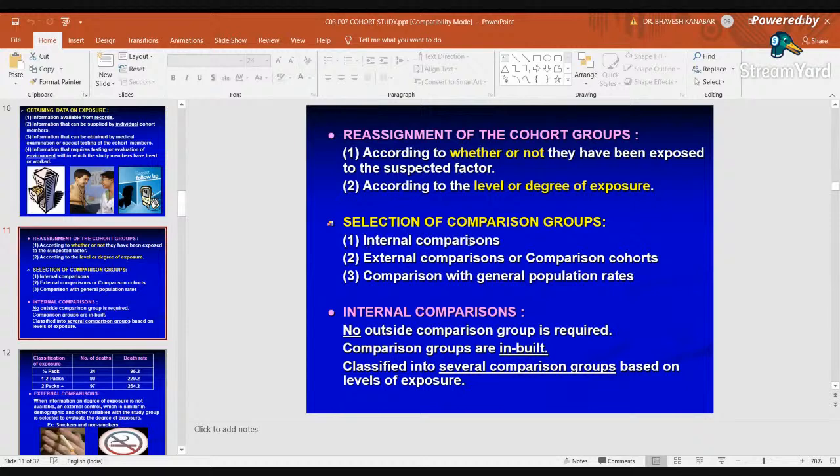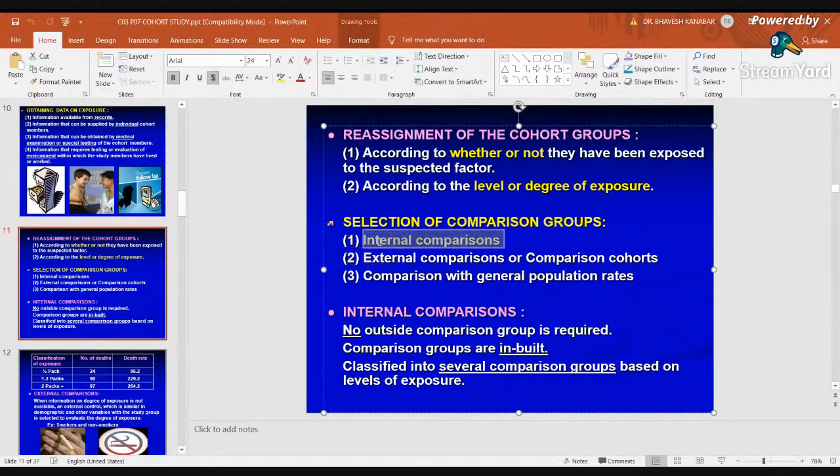Selection of the comparison group. First of all, internal comparison can be done. Age-wise internal comparison, sex-wise internal comparison can be done. For example, lung cancer. In the cohort there is always more chance of development of lung cancer. But among the cohort group also, how many males are developing lung cancer and how many females are developing lung cancer? Then we have to compare them percentage-wise, whether males are developing more lung cancer or females are developing more lung cancer. That is called internal comparison, right?